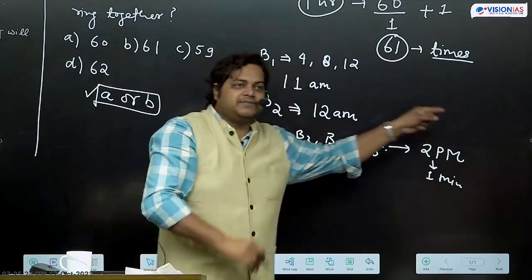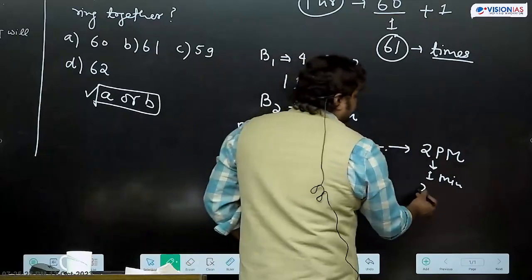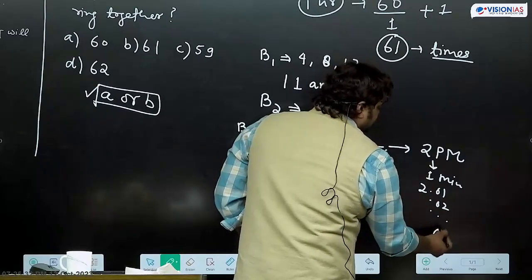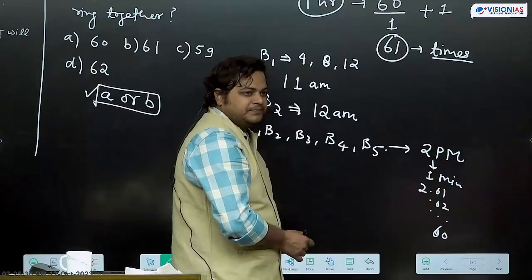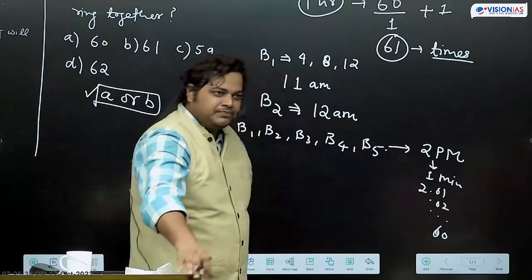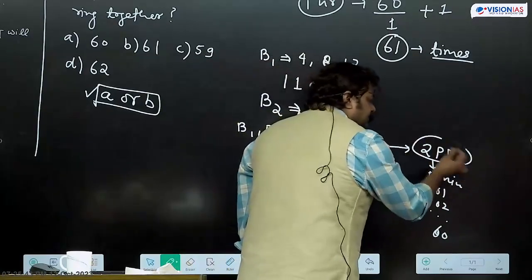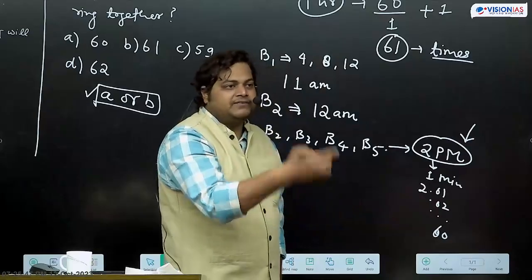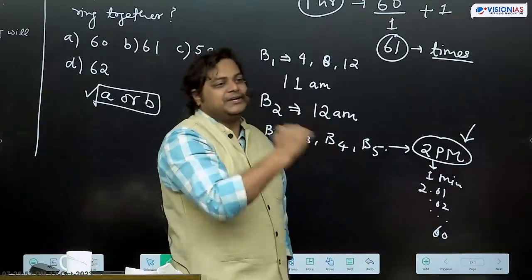So इस reference point को we need to add. Like 2 PM पे, फिर 01 पे, 02 this way, 60 पे. Yes, so +1 we are adding for this assumption कि at 2 PM पे they all have rang together. Then only we can say कि after 1 minute again they are ringing together.